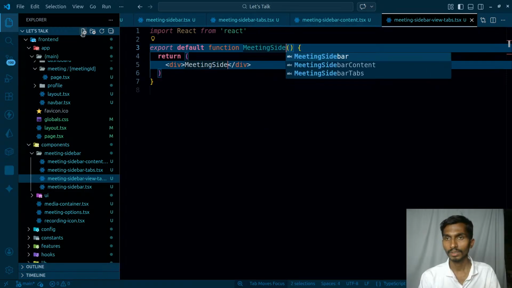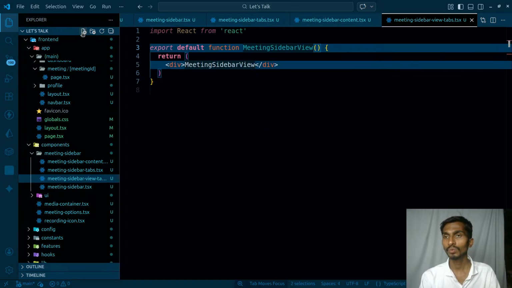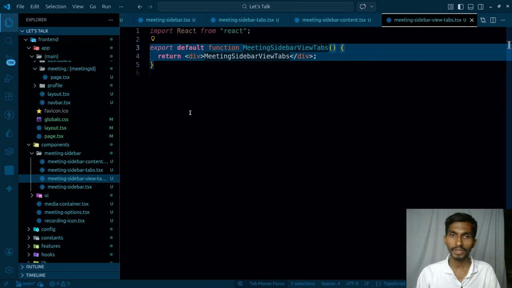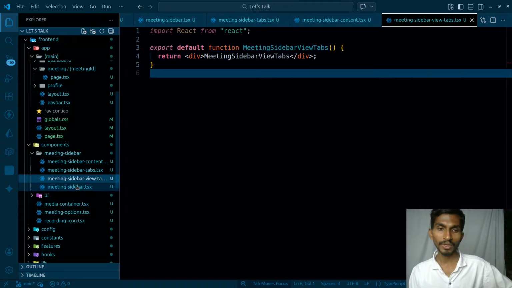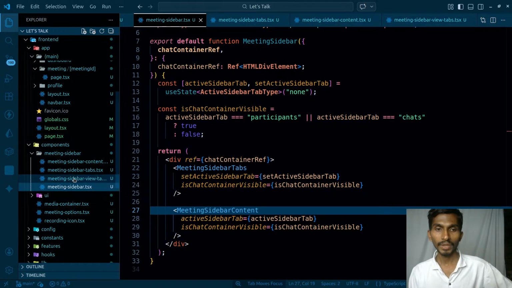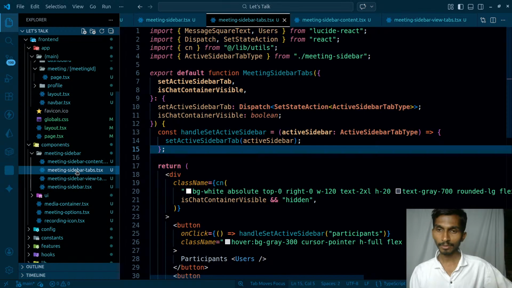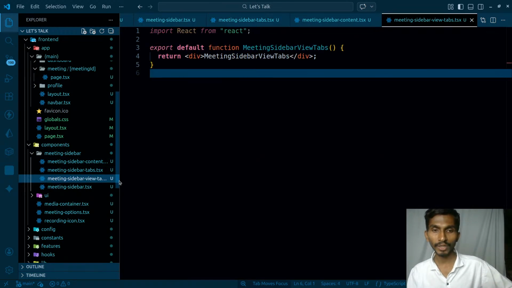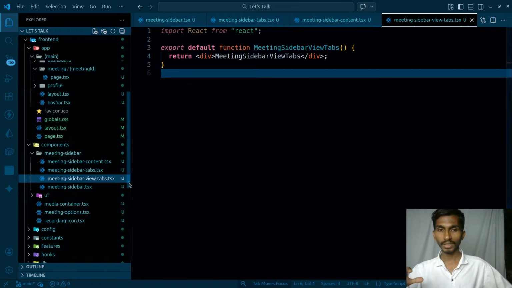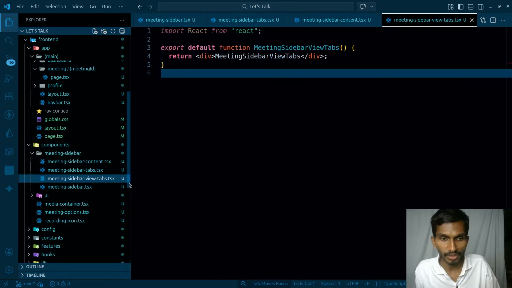Meeting sidebar view tabs, because there are going to be different types of tabs, right? So first of all I have meeting sidebar. Inside that I have meeting sidebar tabs. They are the ones which are directly visible. And then I have meeting sidebar view tabs. They are mainly used for viewing the content and all. So this is how it simply goes.